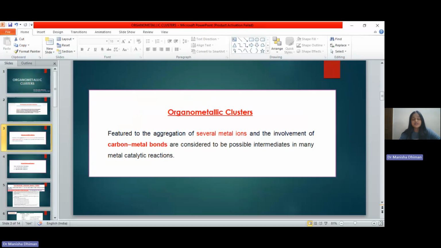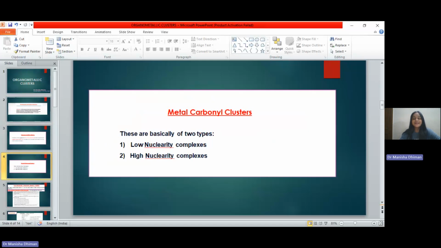Among these organometallic clusters, the most studied class is metal carbonyl clusters. In metal carbonyl clusters, the ligand is carbonyl, and we know carbonyls are neutral ligands. So metal carbonyl clusters are usually in low oxidation states like 0, +1, etc. These metal carbonyl clusters are basically divided into two categories: one is low nuclearity complexes and another is high nuclearity complexes. We will be discussing these one by one.